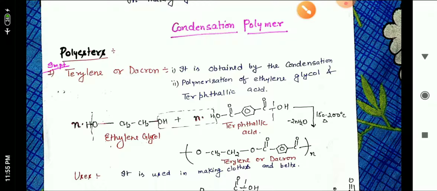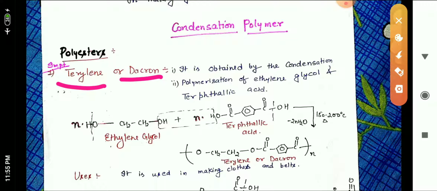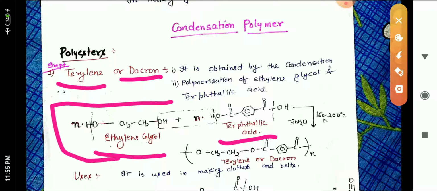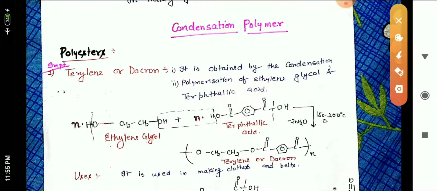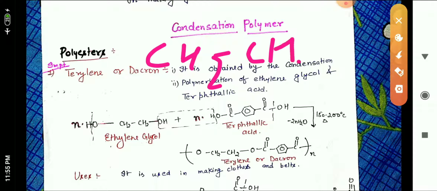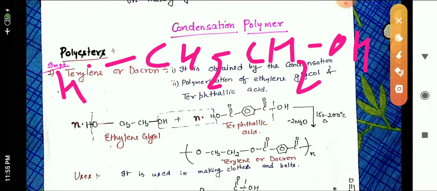The monomer units of terylene or Dacron are ethylene glycol and terephthalic acid. This is the first monomer unit and this is the second monomer unit. Ethylene glycol's formula is very simple: CH2, single bond CH2, single bond OH and single bond OH.